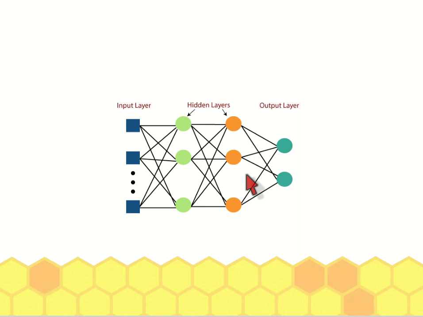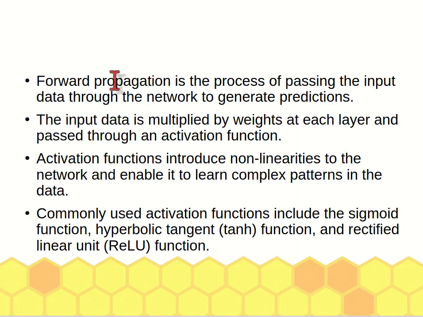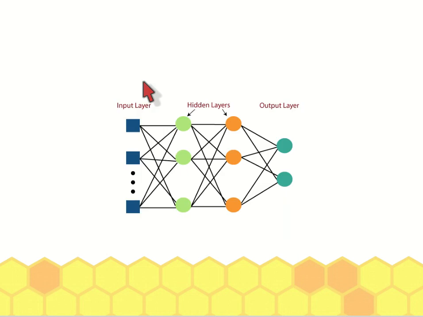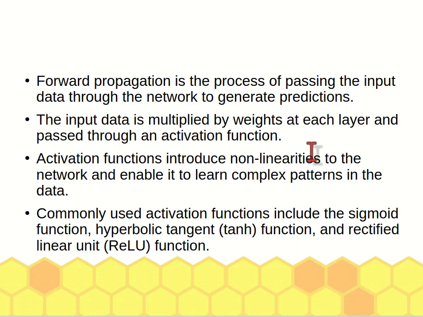Forward propagation means the data can only flow in one direction, which is going forward. It relies on what we call an activation function.